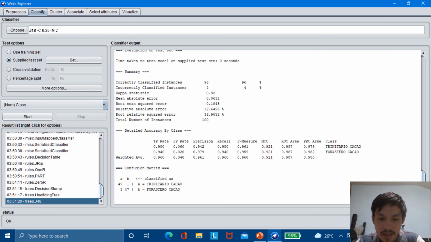So this is the second best classifier, after the multi-layer perceptron. The multi-layer perceptron has 98%, and this J48 has 96%. It is also a good classifier next to the multi-layer perceptron, which is the best so far at 98% accuracy. Next is trees LMT. Correctly classified instances are 93 at 93%, incorrectly classified instances are 7 at 7%.